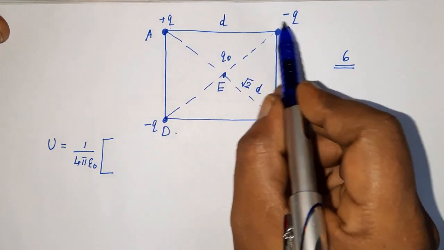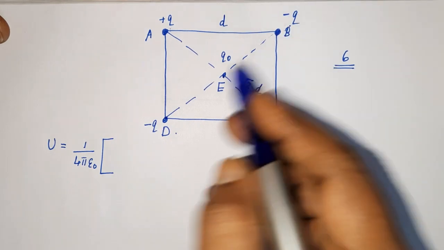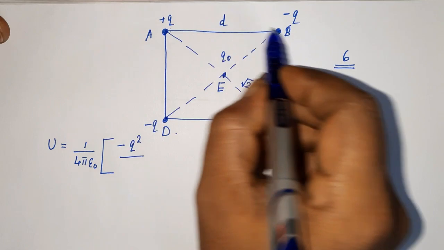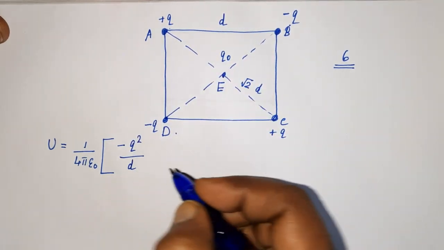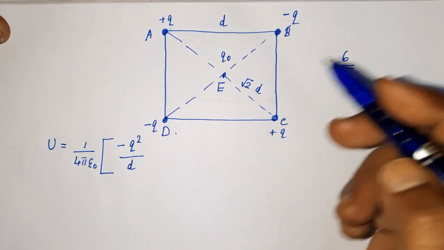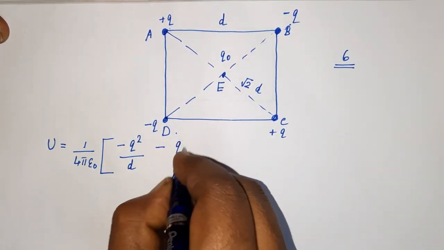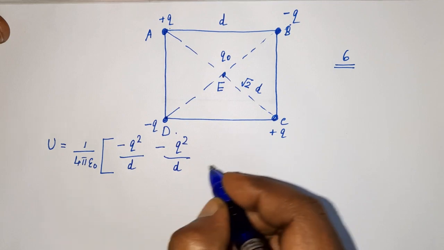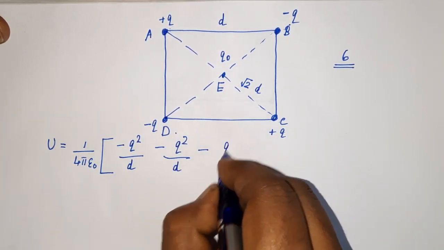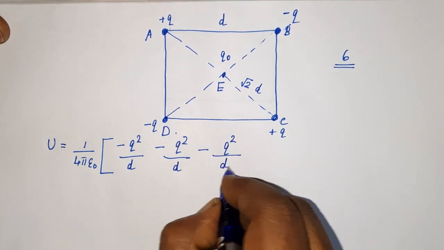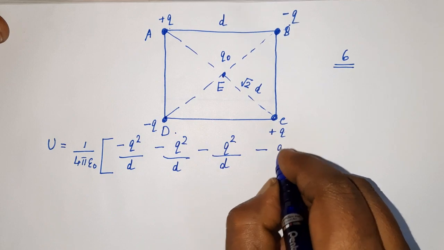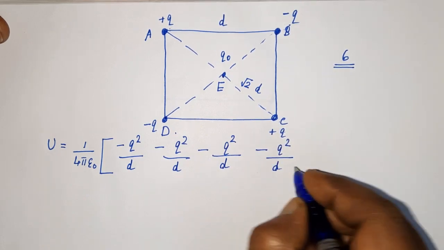First this pair, plus q into minus q, it is minus q square divided by the separation D. So the first term is over. Next this pair, again it comes minus, so minus q square divided by D. Then the third pair, plus q into minus q, again minus q square by D. The fourth pair also plus into minus, so minus q square by D.